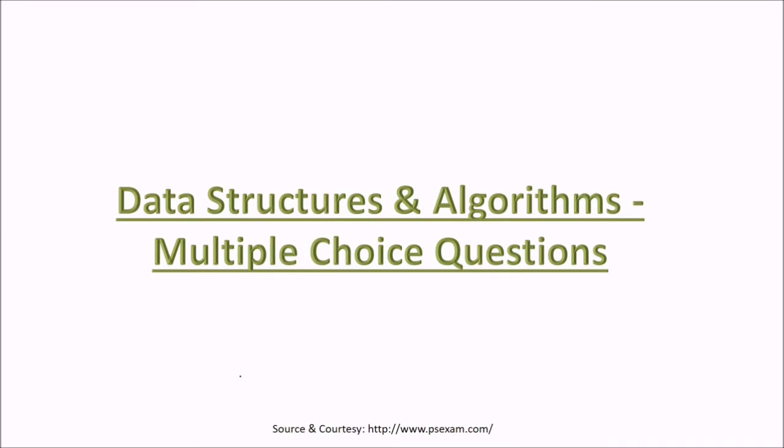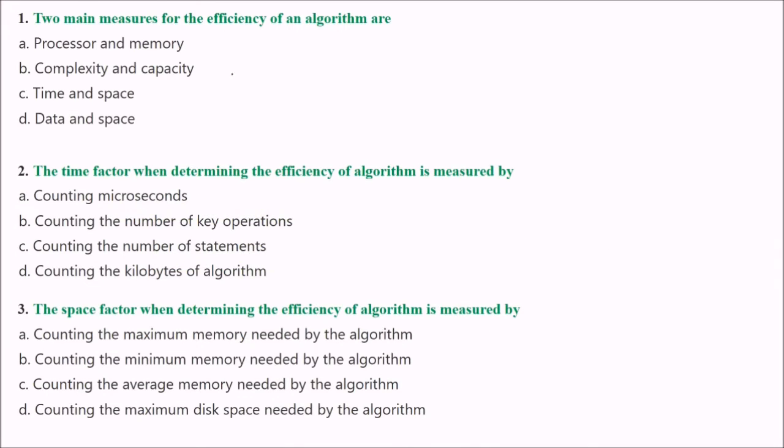So let us take a few more questions and answers, multiple choice in data structure and algorithm. The first one is: two main measures of efficiency of an algorithm. These are the options for you. The measure of efficiency is time and space. So we'll go with the third one, that is C, time and space. So we have two complexities, time complexity and space complexity.